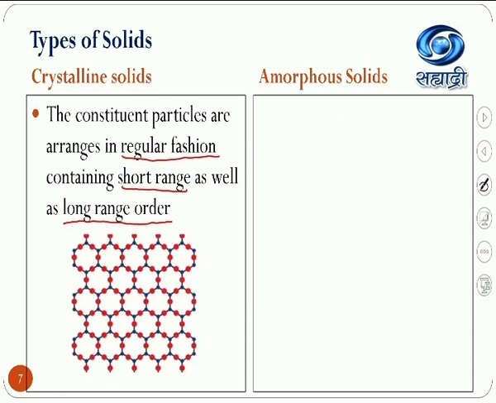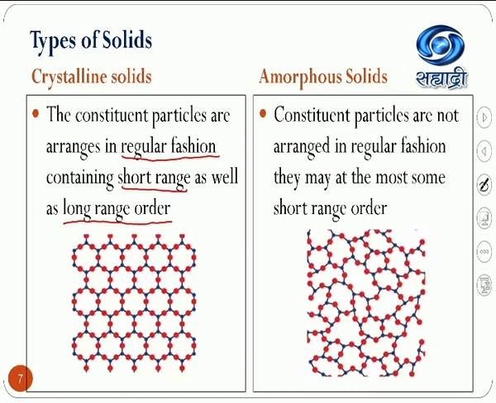Examples of crystalline substances are sugar and sodium chloride. Now the second type is amorphous solid. In amorphous solids, the constituent particles are not arranged in a regular fashion. In a few cases they are arranged, but only up to a short range order.